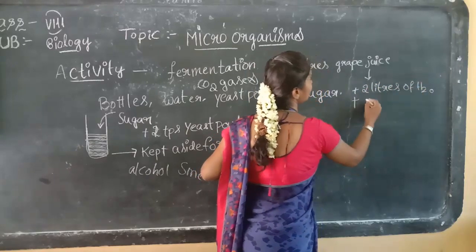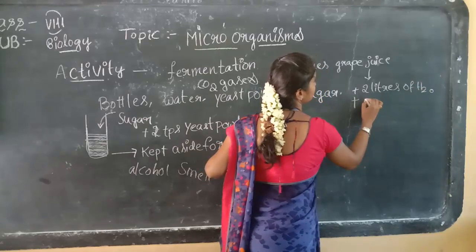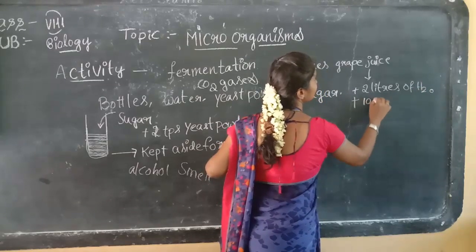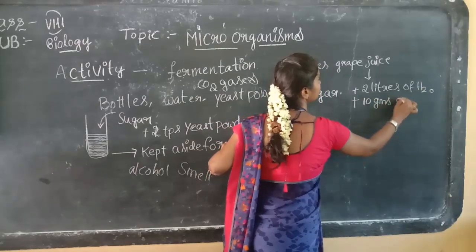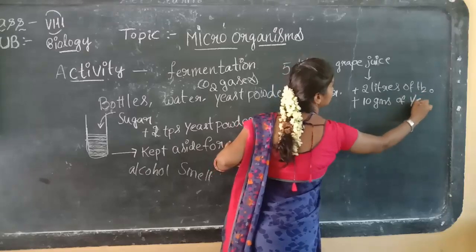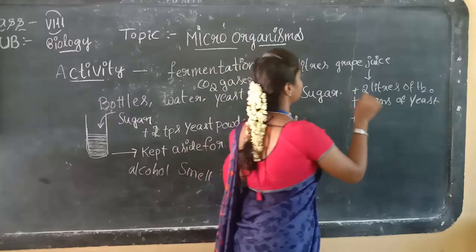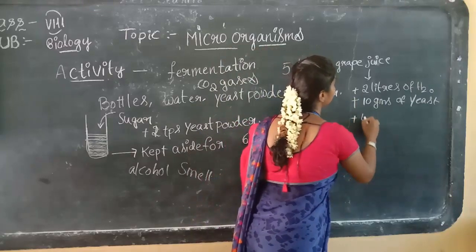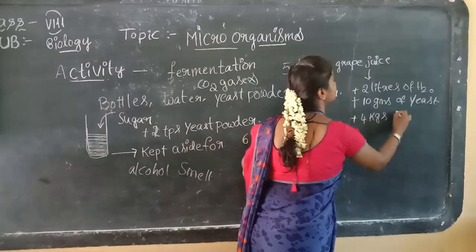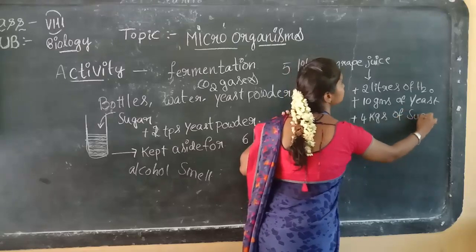They will add 10 grams of yeast powder, and they will add nearly 4 kg of sugar.